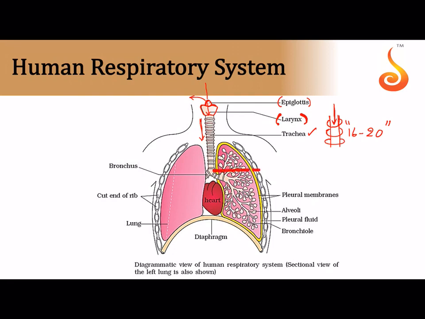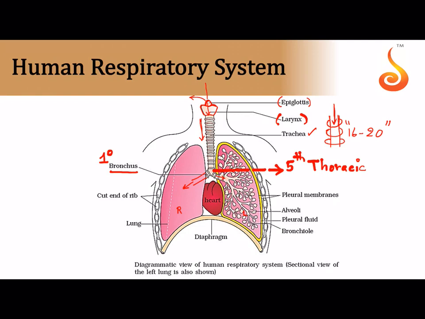Now, at the level of the fifth thoracic vertebrae, now your fifth backbone in your upper back, the trachea will branch into two branches which are referred to as the primary bronchi. Singular is bronchus. Now the first degree branches of the trachea. Now this primary bronchus is the one that penetrates into the respective lung. So there is one lung on the right side here. This is the right lung and this is the left lung. And what you all need to remember is how this primary bronchus is entering into the lung, and it is further branching into a network that forms what is called the bronchial tree.